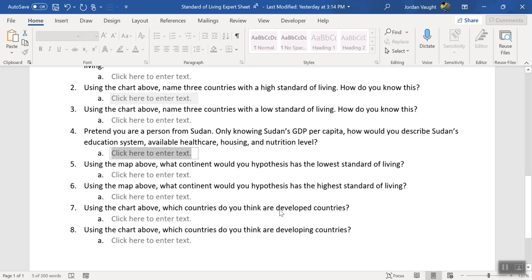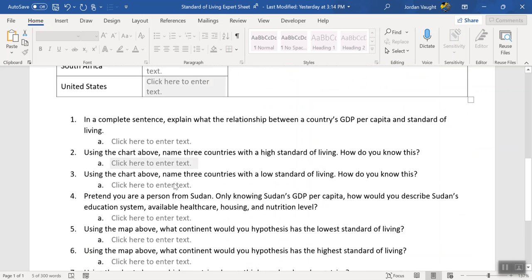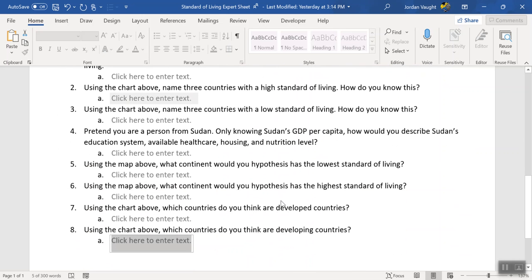Use the chart. Now I'm looking for developed and developing countries. There are two different ones. What's a developed country? What's a developing country? We did this in our notes last week. So you're looking at the chart right here, at these numbers. Which countries would you expect to be developed? And which ones do you expect to be developing, as in not quite there as a developed nation?